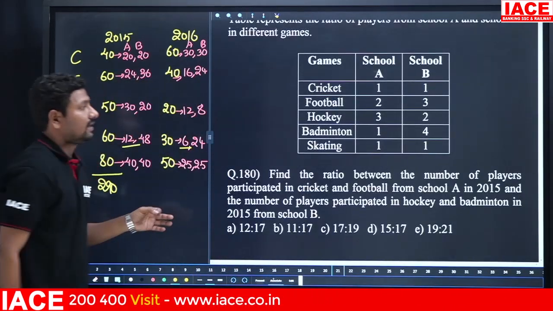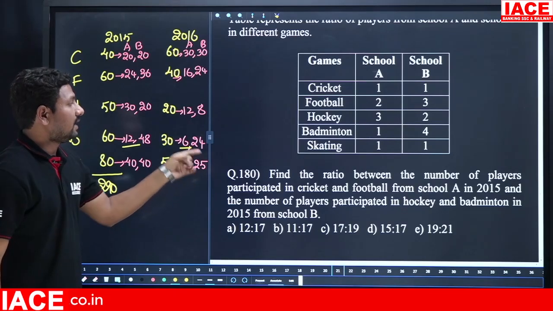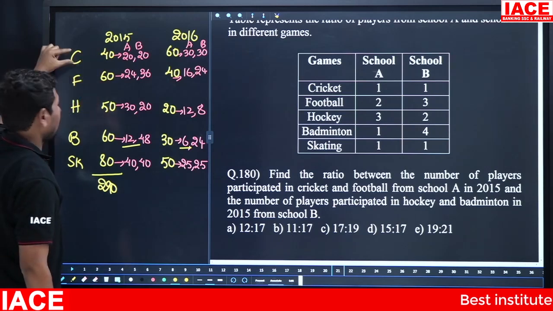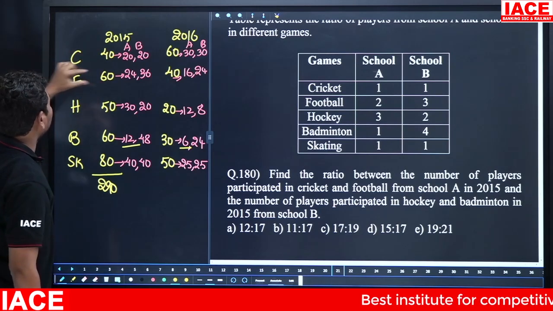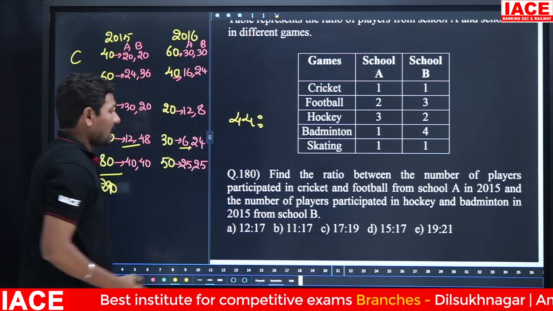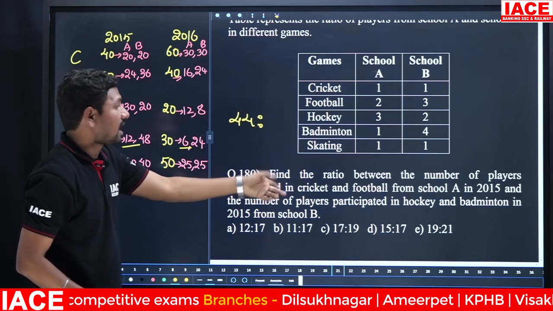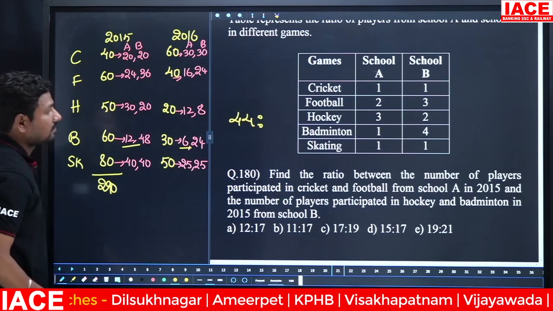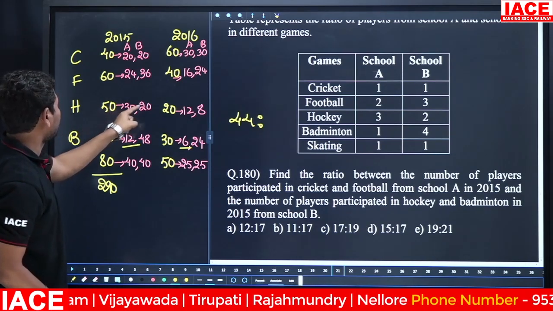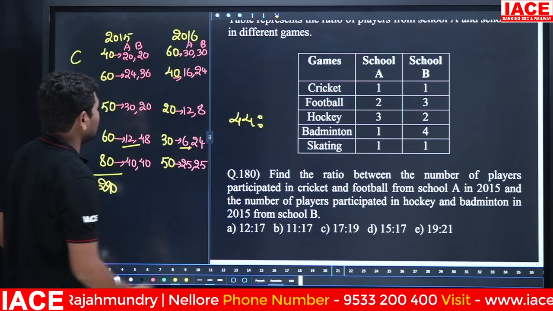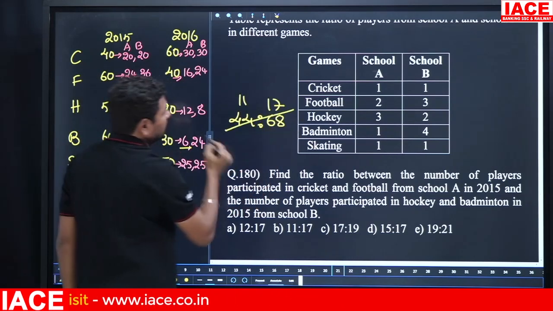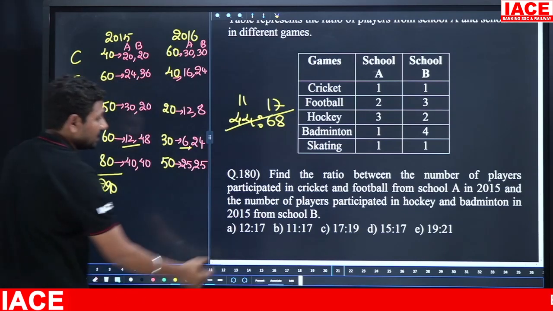Find the ratio between the number of players participating in cricket and football from school A in 2015, and the number of players participating in hockey and badminton in 2015 from school B. Cricket and football means 20 plus 24, which is 44. Hockey and badminton is 28 plus 40, which is 68. Both will be cancelled by 4, giving 11 and 17. Then the final ratio is 11 is to 17, option B.